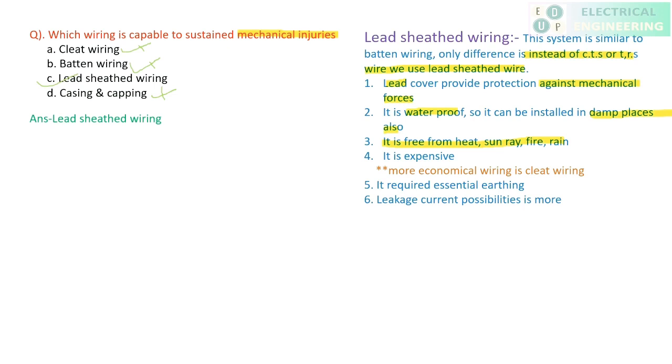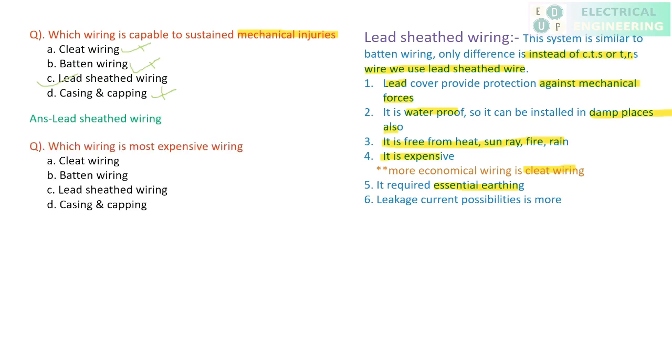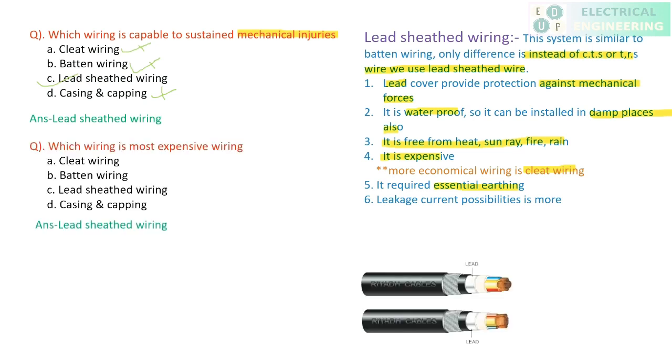Clear? And it is very expensive. In opposite to this, plate wiring is very economical or cheap. It requires essential earthing because this particular wiring has a metallic path, so we need proper earthing. As it has a metallic path, there is a possibility of leakage current. So these two are disadvantages of this particular wiring system.